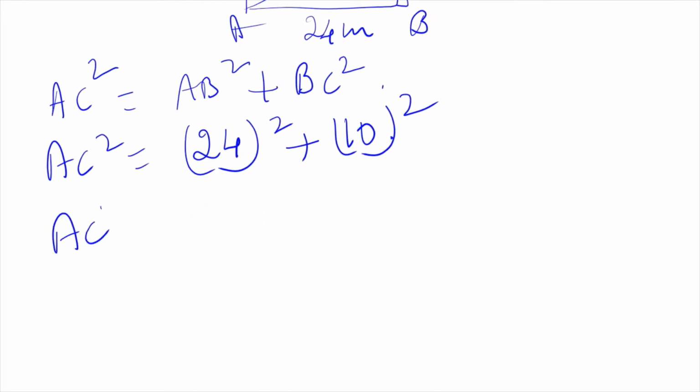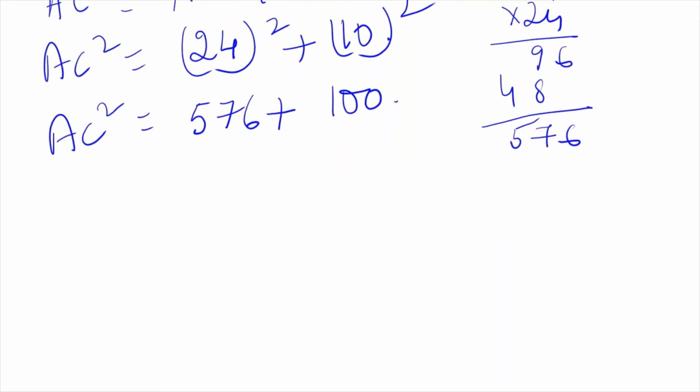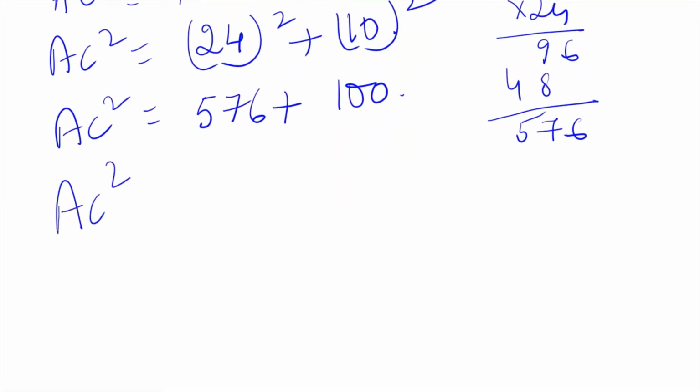So AC square is equal to, what is 24 square? 24 into 24. 4 fours are 16, 4 twos are 8, 2 fours are 8, 2 twos are 4. So 6, 9 plus 8, 17, 576. Very good. 576 plus 10 square, which is 100, right? So AC square is equal to 676. Now you have to find out the square root.